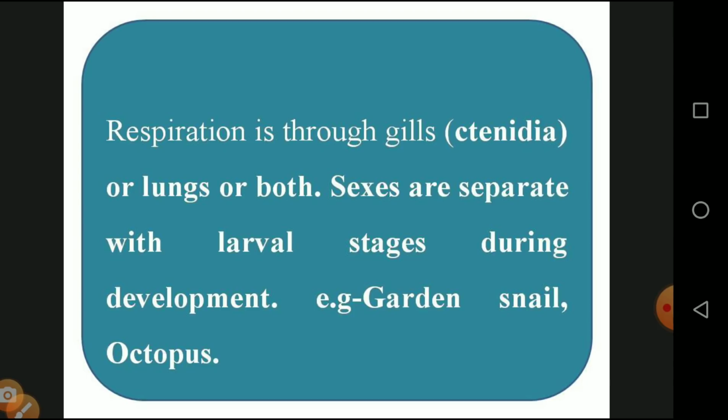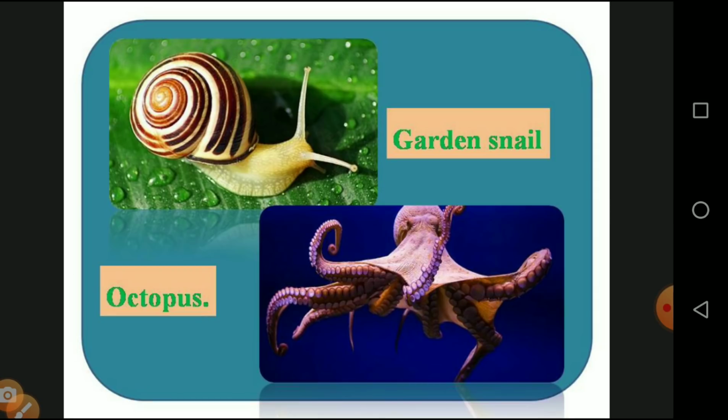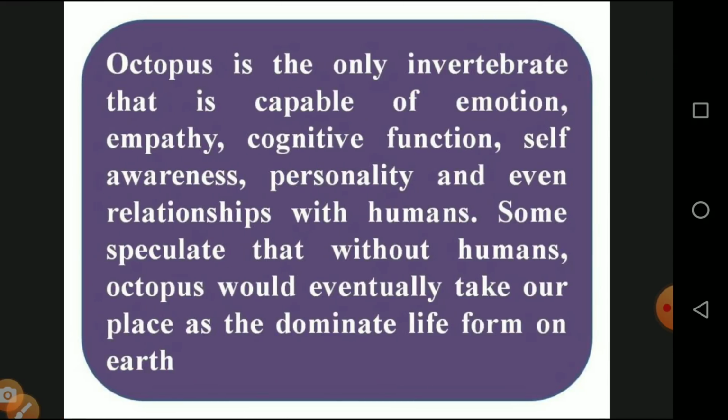The sexes are separate, with a larval stage during development. Examples are the garden snail and octopus. So we have seen the garden snail and octopus. Now we are seeing about another one.